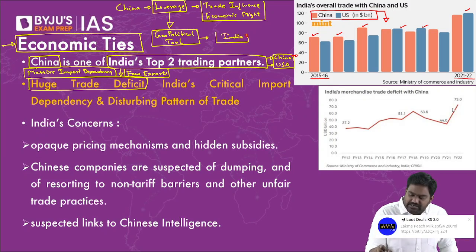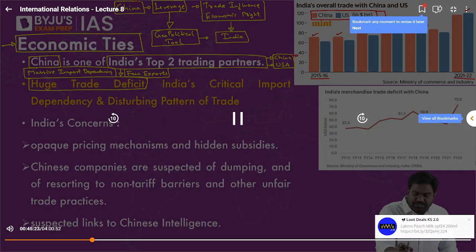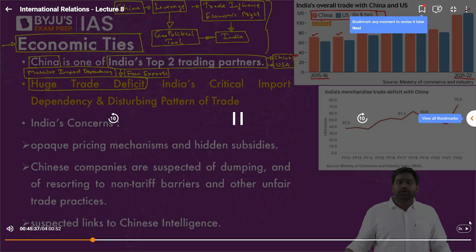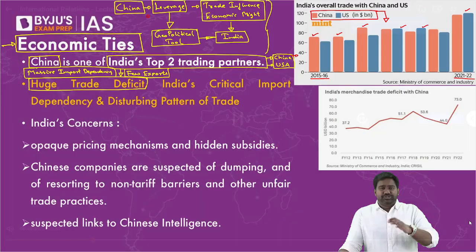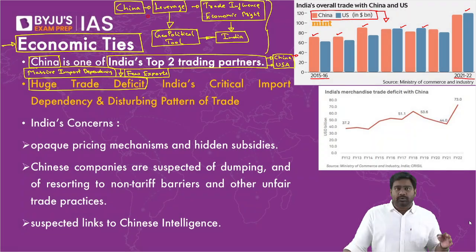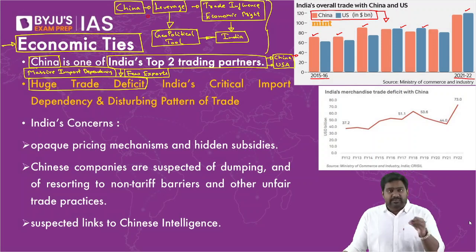So India is deeply concerned about it. As there is a huge mismatch in the trade equation, our biggest fear is that China will exploit the leverage that it has against India. And India is not wrong. It's a very genuine fear because China has shown repeatedly with other countries that it leverages the economic influence it holds over them and turns this into a geopolitical advantage. It forces other countries to make geopolitical concessions by threatening them with its economic might.